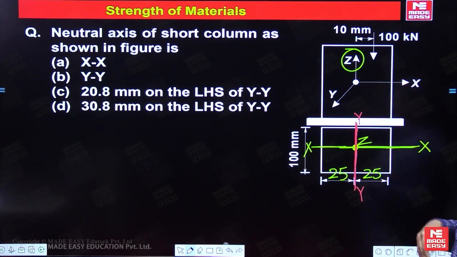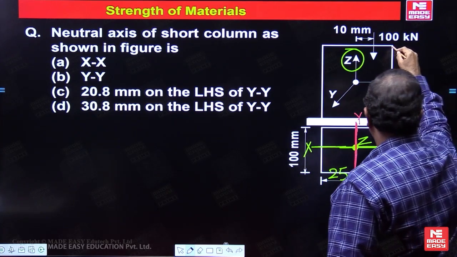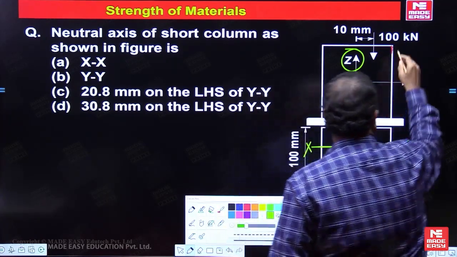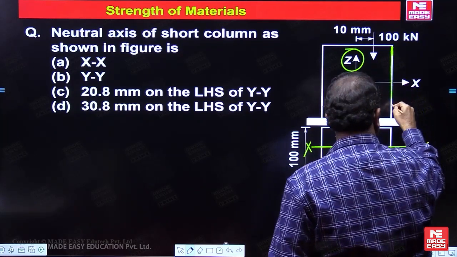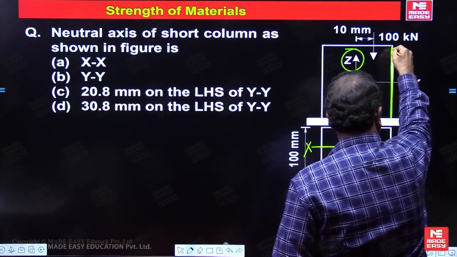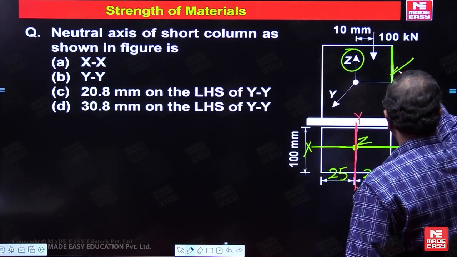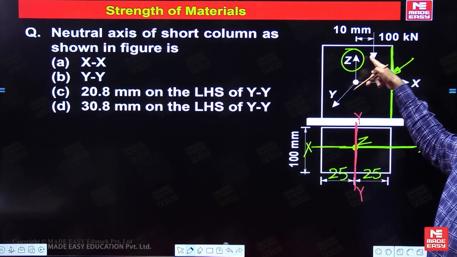Now this load is equal to how many loads? One axial load as well as one bending moment. Directly, where the stress is maximum, this load is near to the right side. So this line will be the right side surface. This load is what? Eccentric axial load.